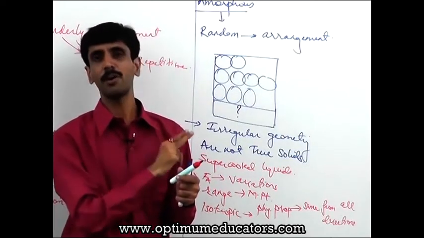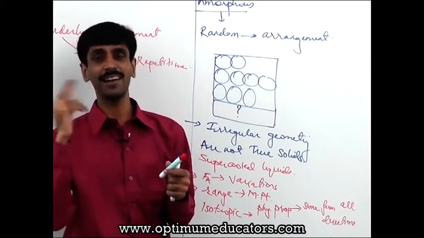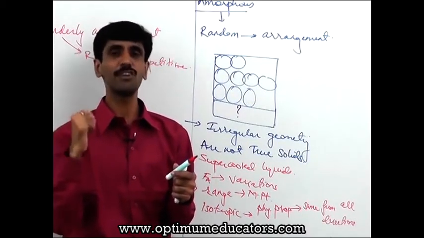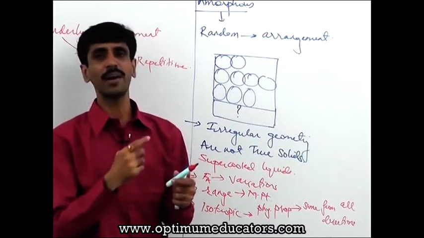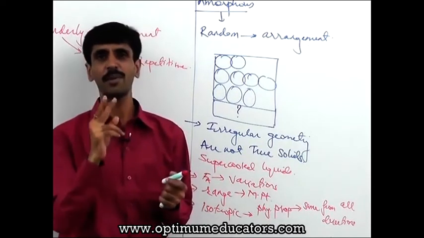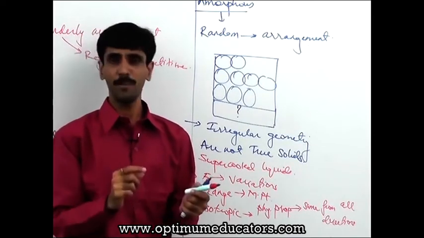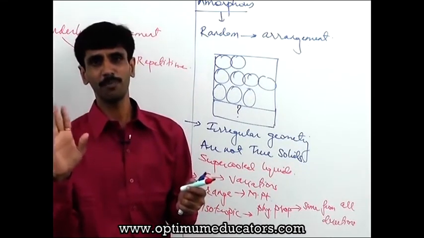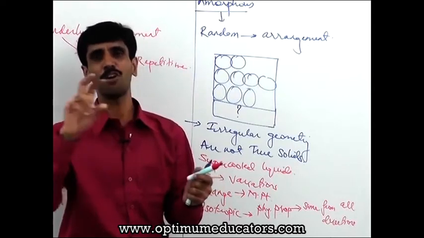Next thing is, we talk about as far as the properties are concerned. For crystalline, we are going to call it as anisotropic, whereas in amorphous we are going to call it as isotropic. And then finally, point of difference is, for crystalline we have a sharp melting point, whereas for amorphous we do not have a sharp melting point. In fact, we get range of melting point.